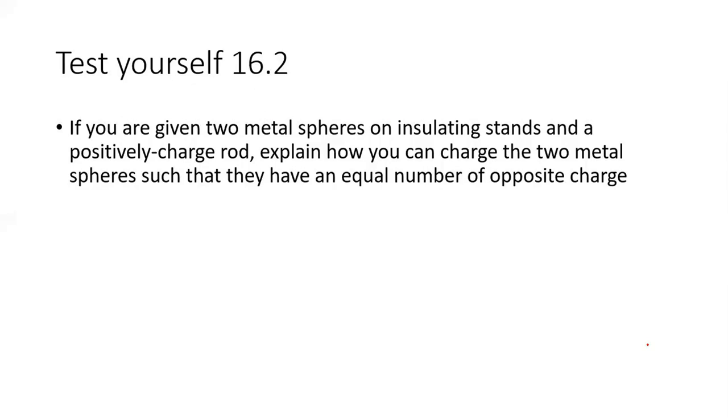Next, test yourself 16.2. If you are given two metal spheres on insulating stands and a positively charged rod, explain how you can charge the two metal spheres such that they have an equal number of opposite charges.